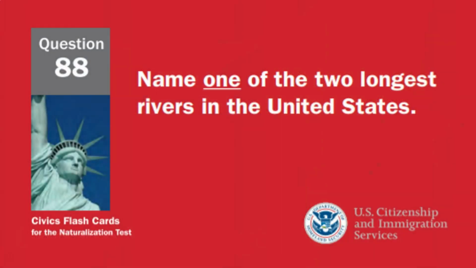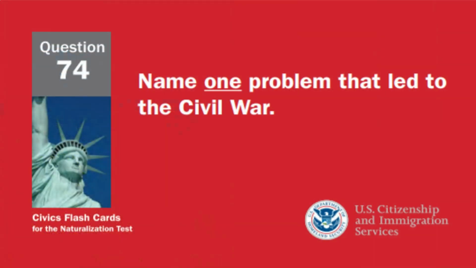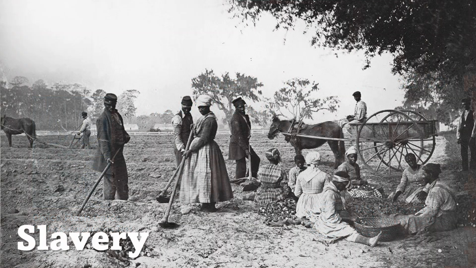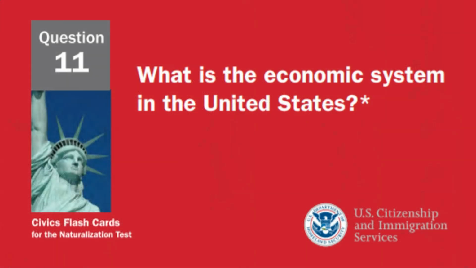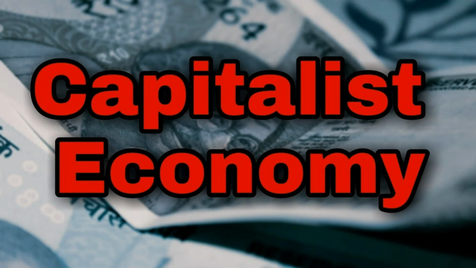Name one of the two longest rivers in the United States. The Mississippi River. Name one problem that led to the Civil War. Slavery. What is the economic system in the United States? Capitalist economy.